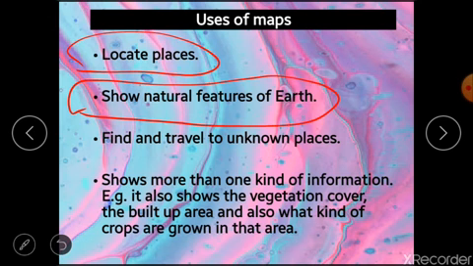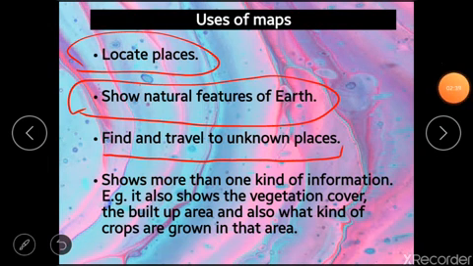On a map we can know where a mountain or mountain ranges are, the rivers and the vegetation cover, that is the trees, etc. And they help us find and travel to unknown places. If we want to travel to a place that we haven't visited before, then we can use a map to go there, and it tells us about the locations, streets, etc. of that area.